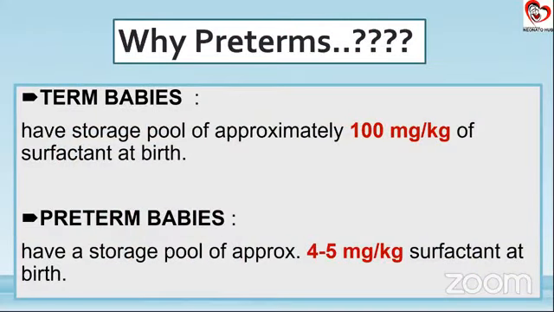So now, why are we talking about preterm babies? We already saw this in the canalicular and saccular stages of lung development. Everyone has the idea that obviously a preterm baby is going to be deficient in surfactant. How deficient? The storage pool of surfactant in a preterm baby is approximately 4 to 5 milligram per kg at birth, in contrast to a term baby who has around 100 mg per kg of surfactant at birth, which is a huge difference. So this is the reason why our preterms, our preemies, are more prone to get RDS.